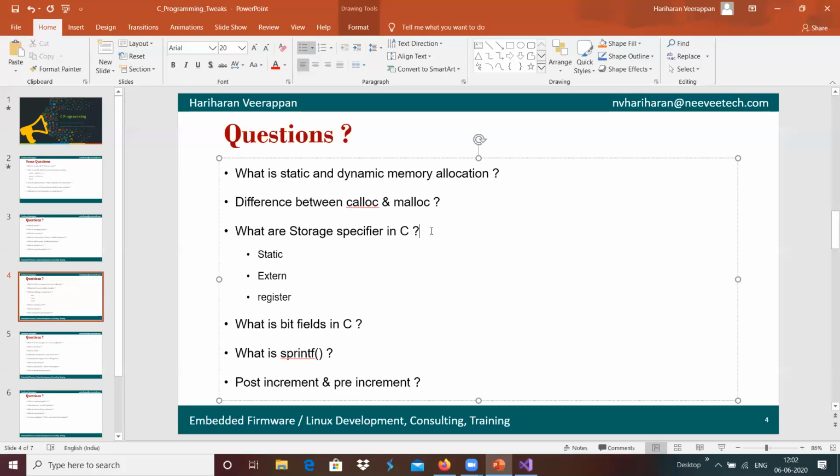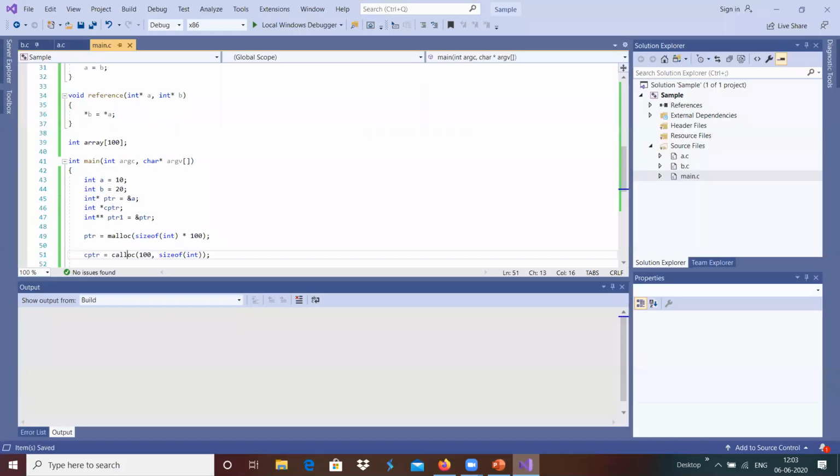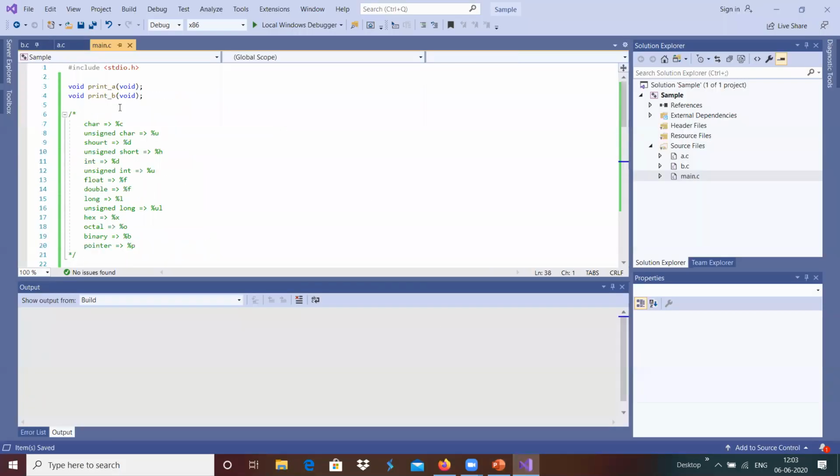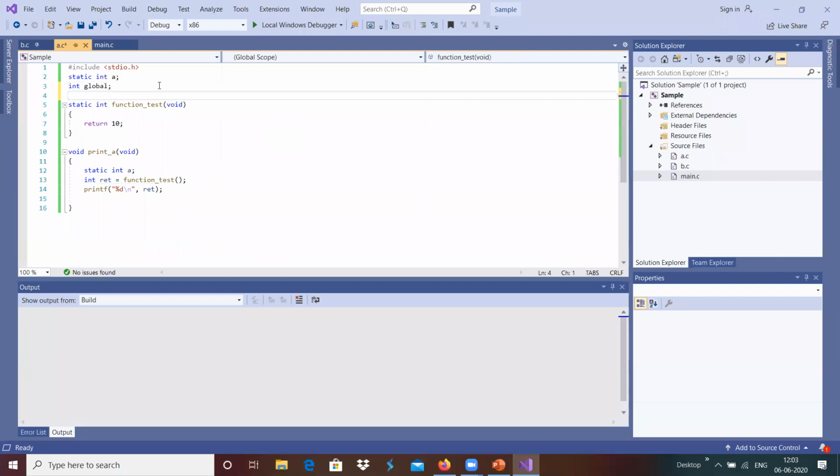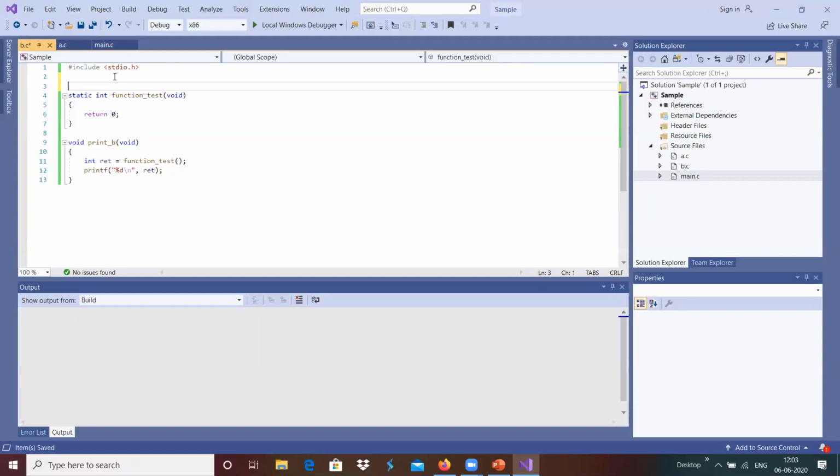And we have the different storage specifiers, something like static that we have seen: the static function and static variable, local static and global static. Then we have extern, the command that can be used to extend that. For example, I have a global variable, integer global, over here, and I wish to access the same in b.c. Then I have to use extern integer global,